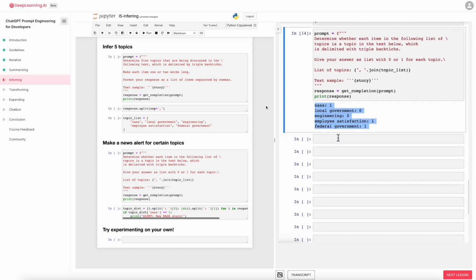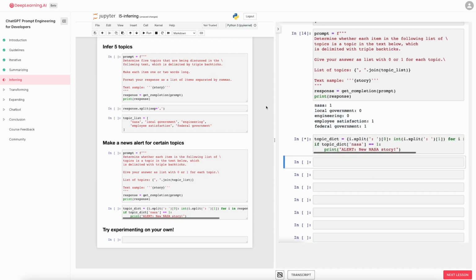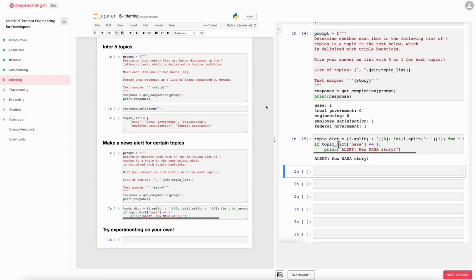And so if you want to generate a news alert, say, to process news, and I really like a lot of the work that NASA does, you can build a system that takes this information, puts it into a dictionary, and whenever NASA news pops up, prints alert, new NASA story. They can use this to very quickly take any article, figure out what topics it is about, and if the topic includes NASA, have it print out alert, new NASA story.